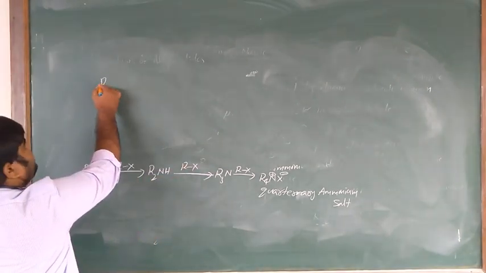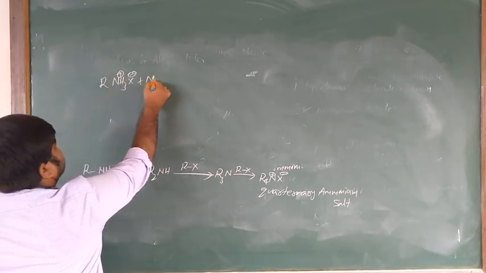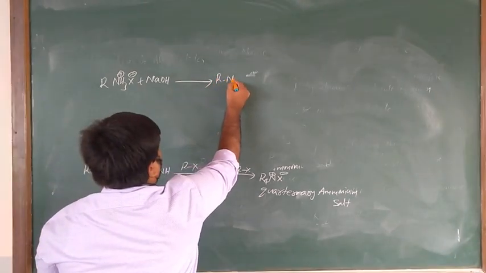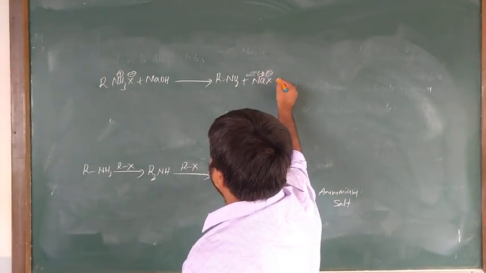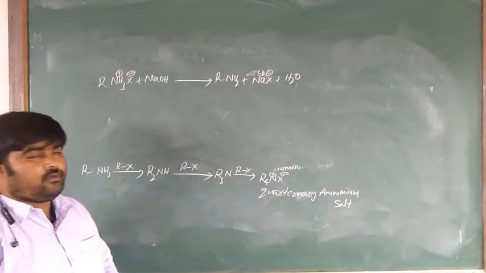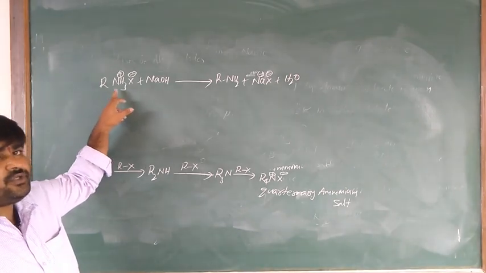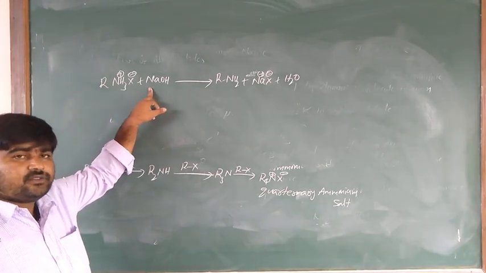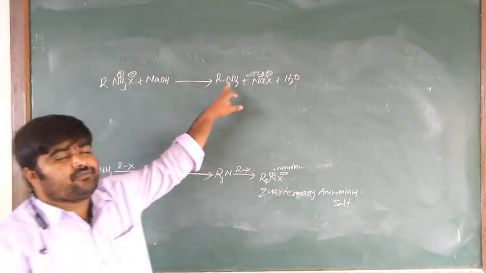When the substituted ammonium salt RNH3+ X− reacts with base, it produces the amine RNH2 plus Na+ X−, plus H2O. Whenever substituted ammonium salts are treated with alkaline solutions like ethanolic sodium hydroxide or ethanolic potassium hydroxide, they produce the free amines.